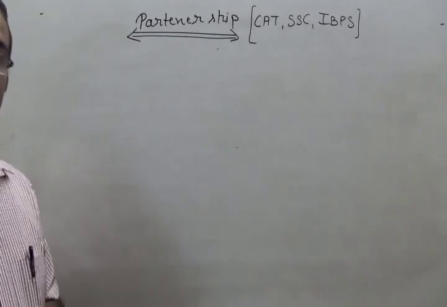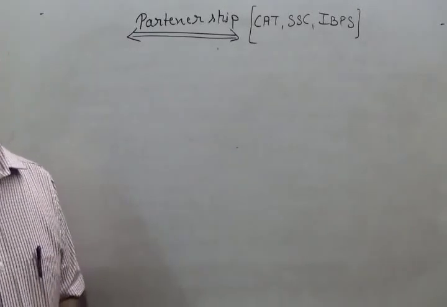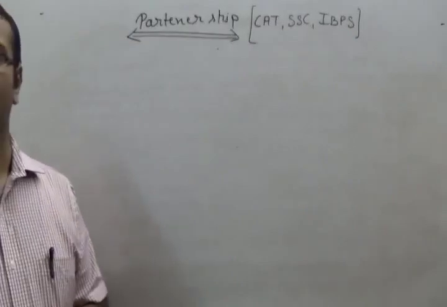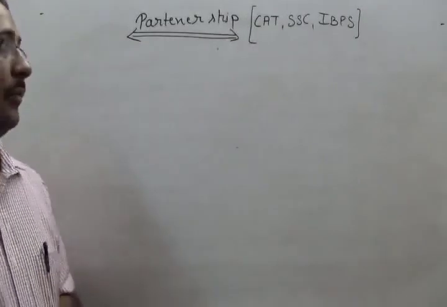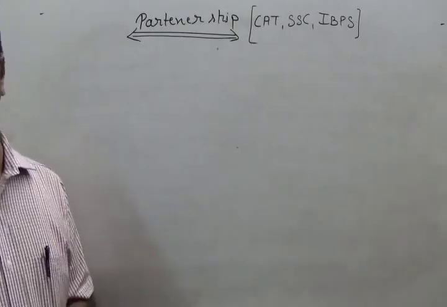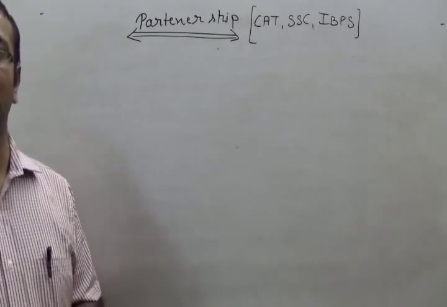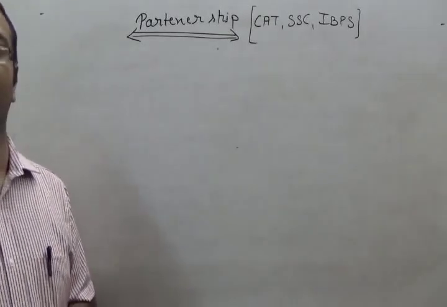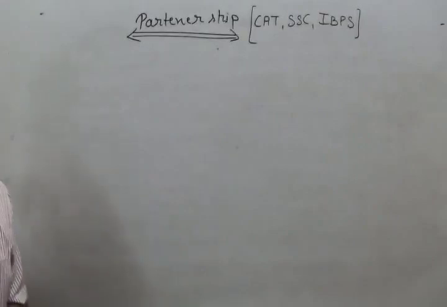That simply means when two or more persons agree to share the profit and losses of the business, that is said to be partnership. But from the point of view of mathematics, here we are primarily concerned with how to divide the profit, or what will be the profit sharing ratio, giving due importance to the time period for which the partner is in the business. Now, for understanding the concept of partnership, we go one by one.